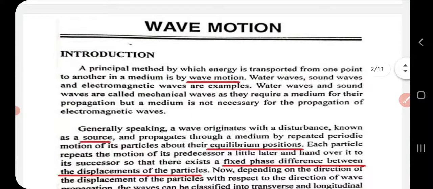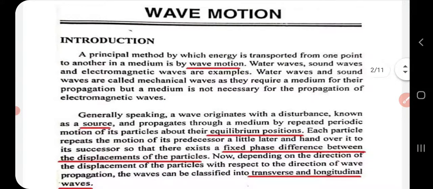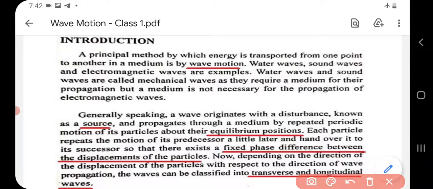So first of all, let us begin with the definition for wave motion. What is meant by wave motion? So here comes the definition. It is nothing but energy which is transported from one point to another in a medium. So that is called wave motion.